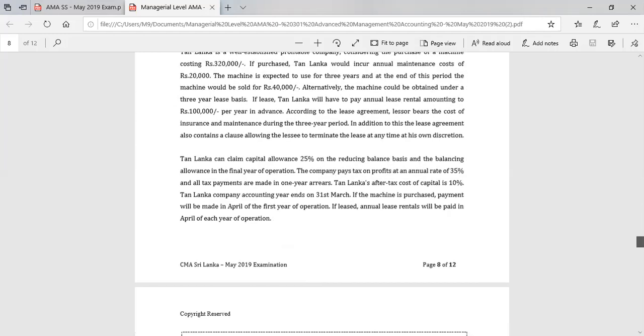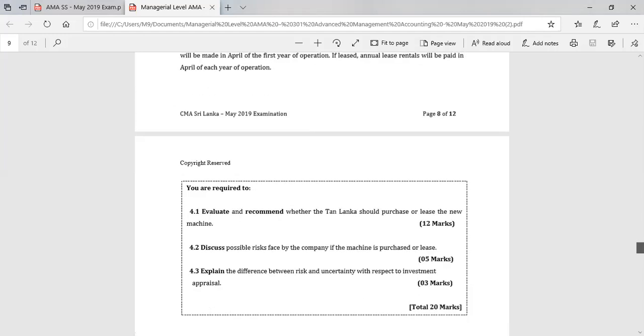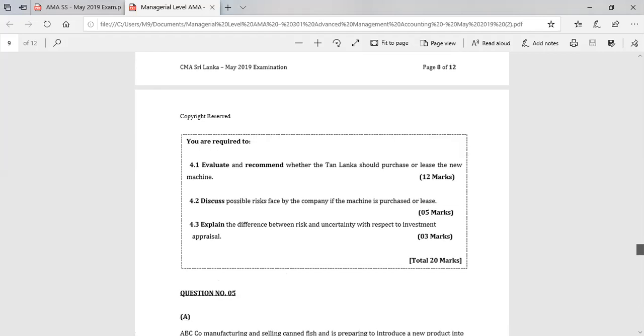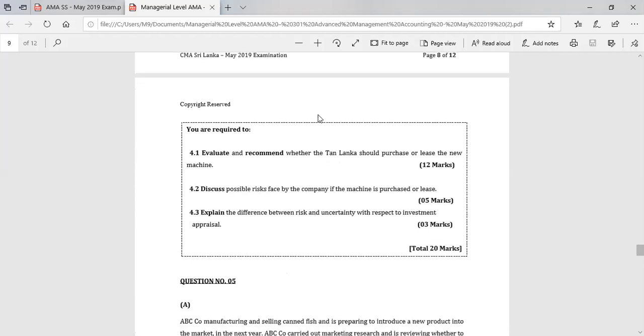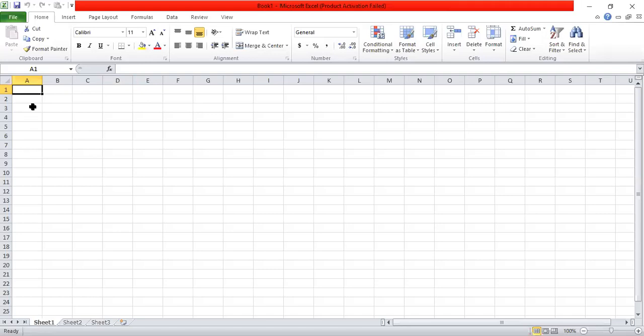So now we'll move into the requirement. You are required to evaluate and recommend whether TAN Lanka should purchase or lease the machine. In other words, you need to evaluate and also to recommend whether the company should purchase the machine or lease the machine. So I will work out this question in a separate Excel page. Question number 4.